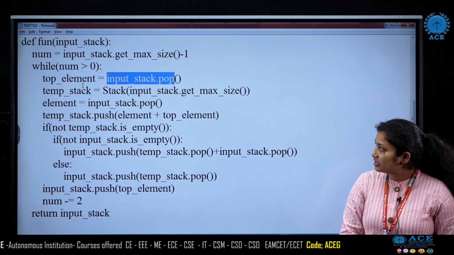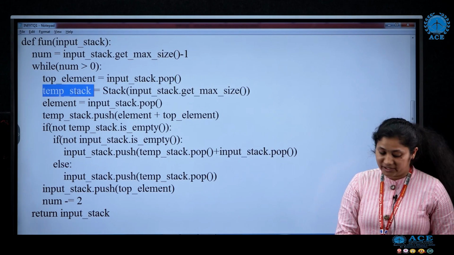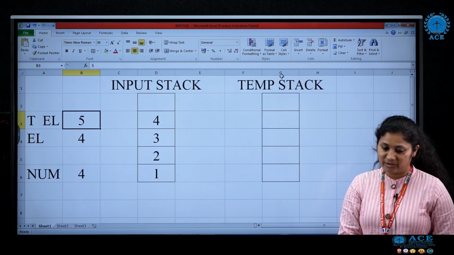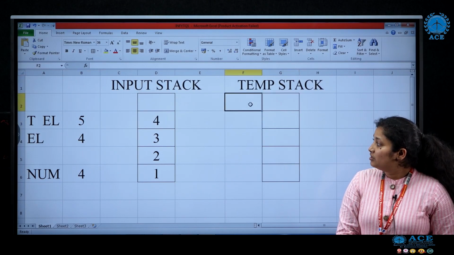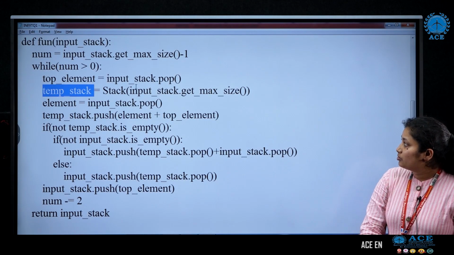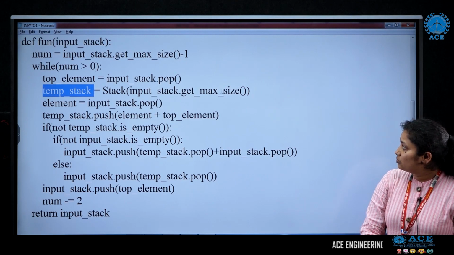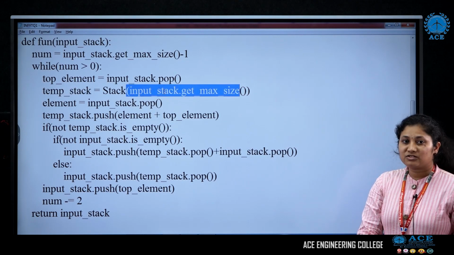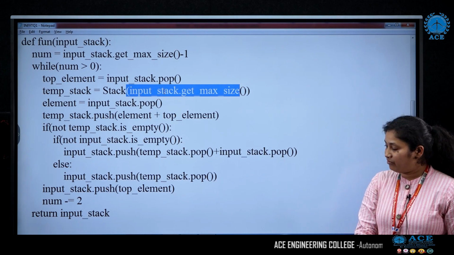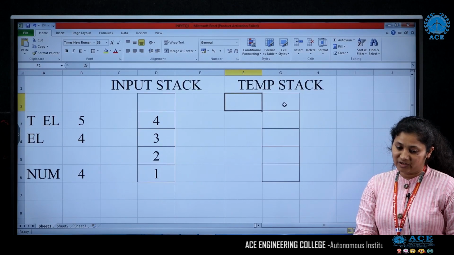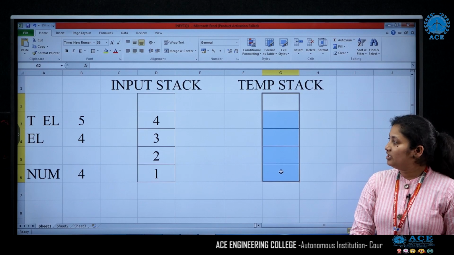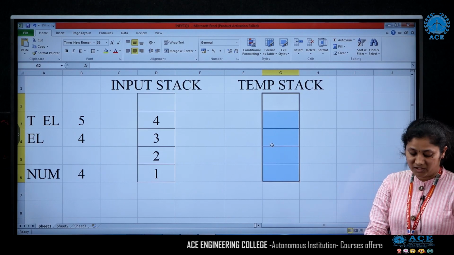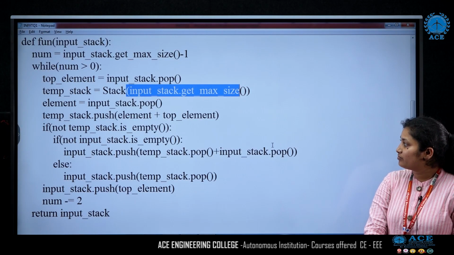Then you can see here we are creating a temporary stack. This is the temporary stack I have taken. The size is whatever is the size of the input stack. Here the input stack size is 5, so the same size we have taken for the temporary stack. So you see, we have the stack size as 5.